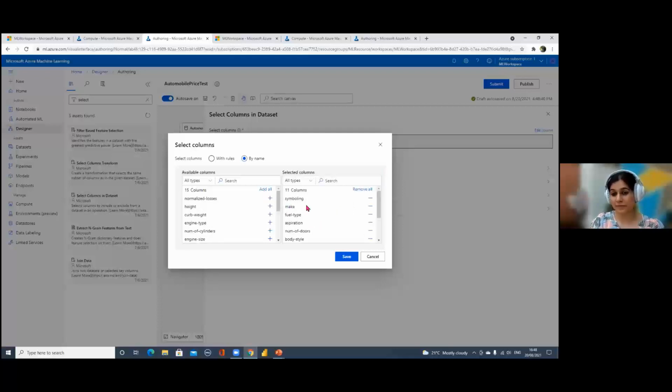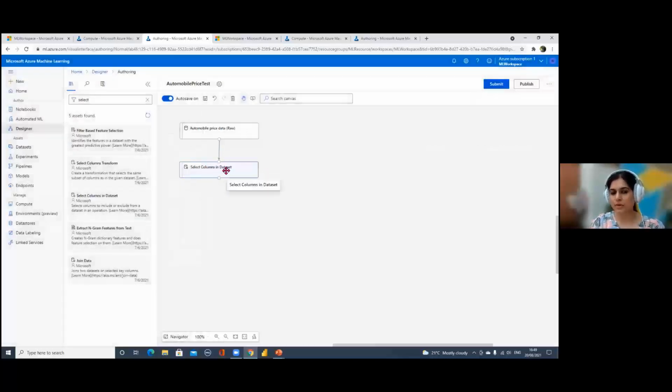Or you could have added everything and then just removed normalized losses, but you can do it either way, because we are just removing one column. We just don't need it. So we just save it. Basically, this node will now take into account all the columns apart from normalized losses.